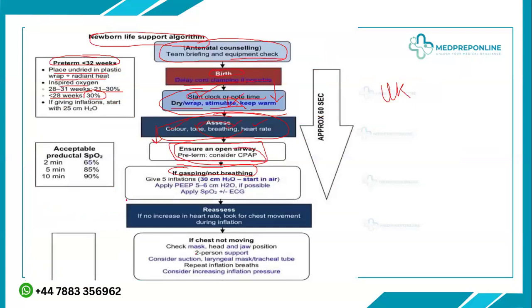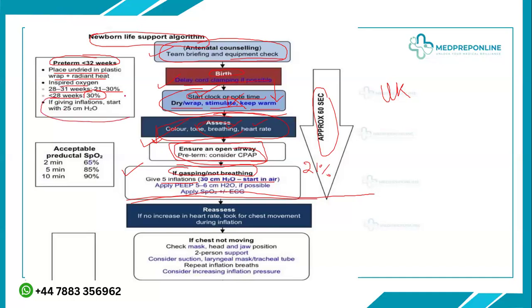You see here, up till now it is approximately 60 seconds. Within 60 seconds, you have seen the baby, you have performed the initial steps, that is dry, wrap, stimulate, keep warm. You have maintained the open airway with chin lift, jaw thrust, and neutral position, and you have also started positive pressure ventilation, giving 5 inflation breaths with 30 centimeters of water pressure in room air, that is 21% oxygen. Okay, we have not attached any oxygen here. This is for the term baby.